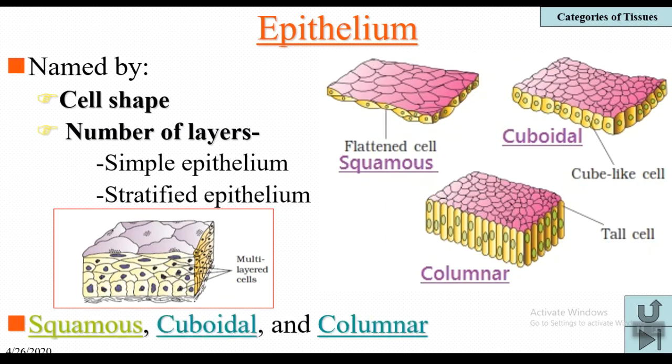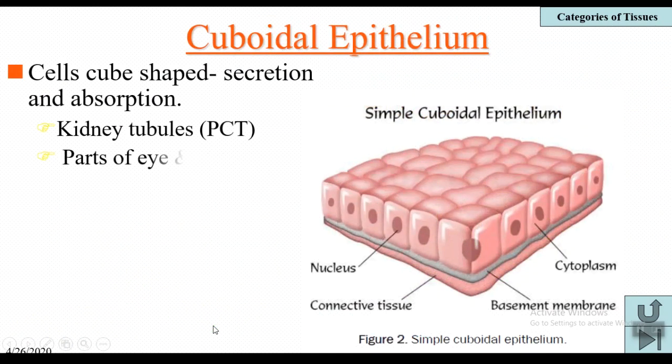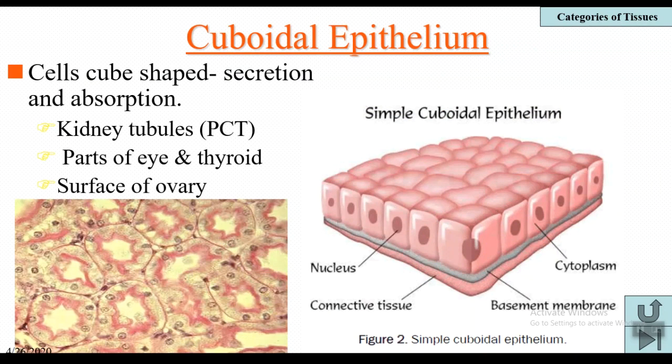Coming to the next type of epithelium, cuboidal epithelium. This cuboidal epithelium is named because of the shape of the cells. The cells of this epithelium are cube shaped, and the nucleus is centrally located. You can clearly observe here that the nucleus is centrally located. And this cuboidal epithelium is particular to the areas where secretion and absorption are observed.